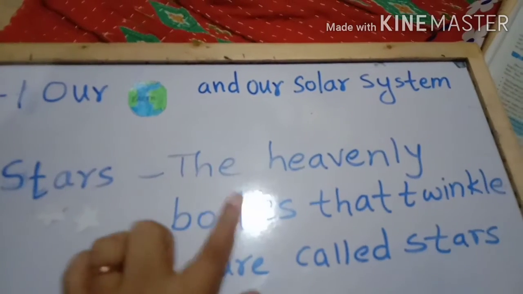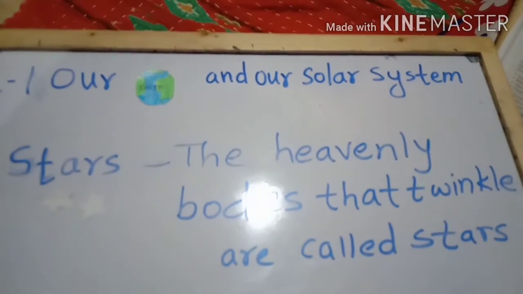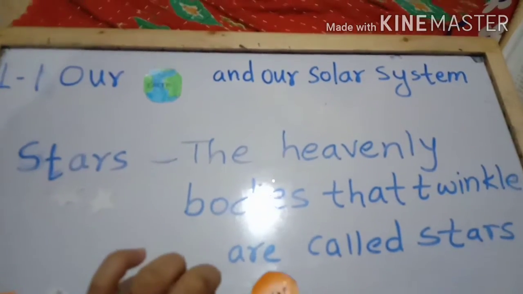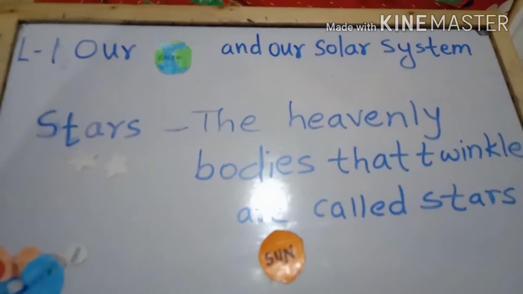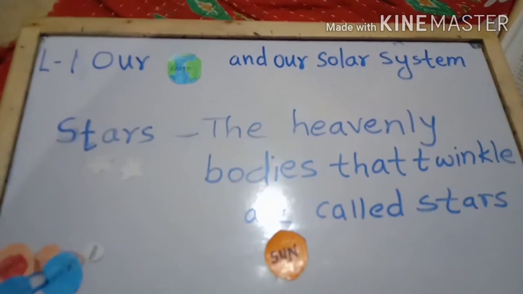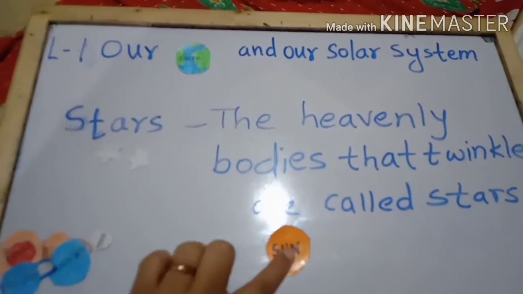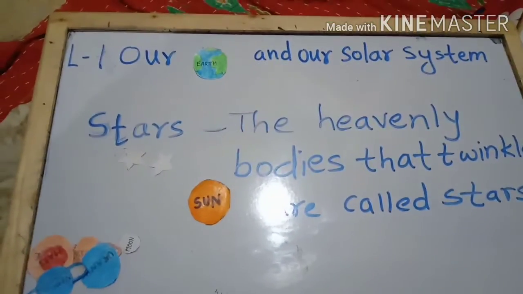Stars are the heavenly bodies that twinkle. The sun is also one of the stars, but it is quite closer to us than any other stars. Hence, it appears big and brilliant.